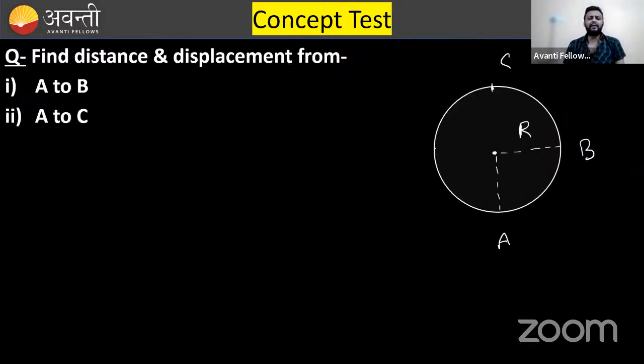This is the penultimate basic question. I don't think this question deserves to be solved. Just give me two answers. Out of these students, just give me two answers for this one. If two persons can answer, I am just moving forward. Find distance and displacement from A to B. This is point A, this is point B, and this angle is given as 90 degree. So what is the distance traveled from A to B?